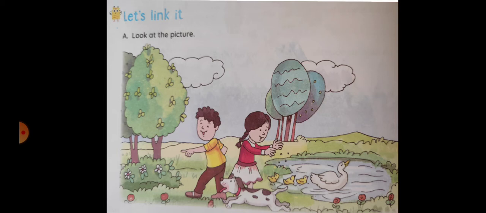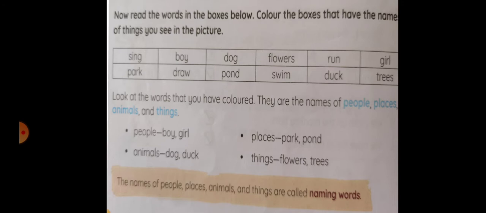Look at this picture. Yes children, in this picture you are able to see so many images, so many things, like animals, trees, clouds. You're able to see two children playing in the place. Why is this picture shown to you? Now we will know why. Now read the words in the boxes below. Color the boxes that have the name of things you see in the picture.